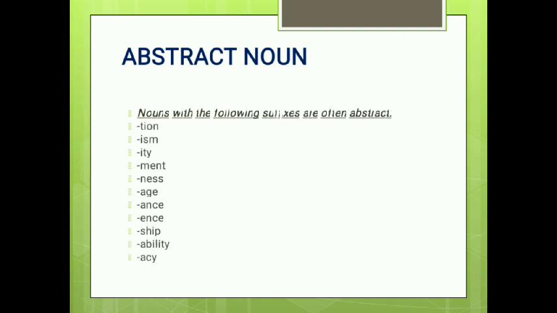Okay, see, we can identify that a noun is an abstract noun from the following suffixes.